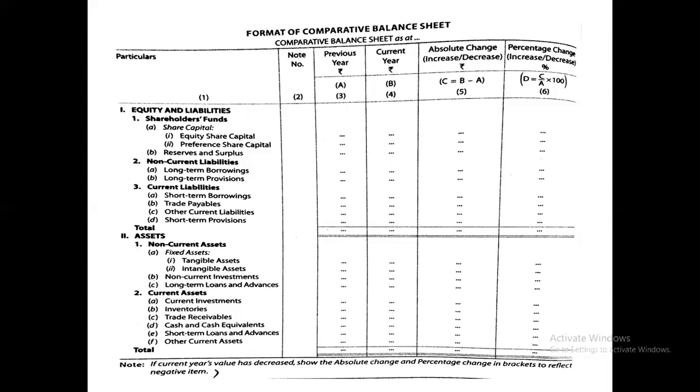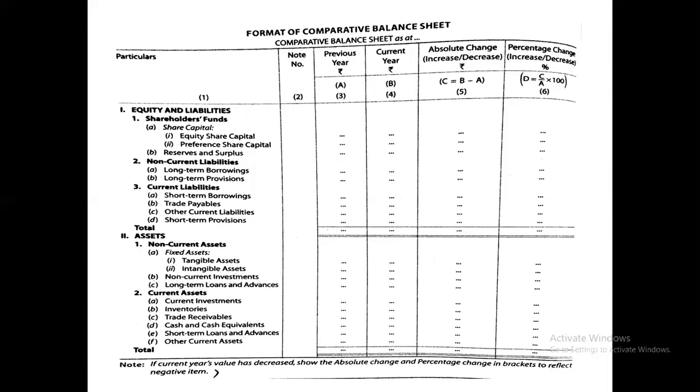So in the particulars column, we'll write the liabilities of the firm and the assets of the firm in a vertical form. And then the data of the previous year will be written first, and then the data of the current year will be written second. Then we'll find out the changes. If current year is more than the previous year, we'll write in the next column.